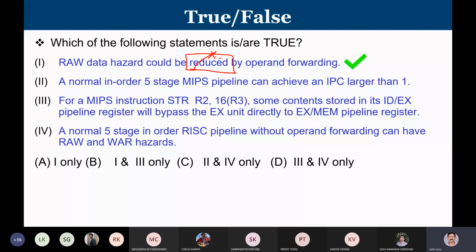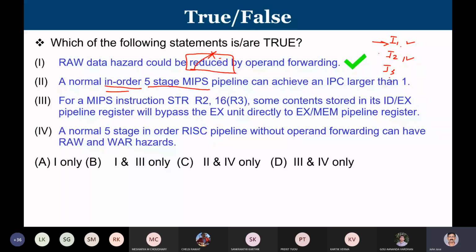Now, second question is: a normal in-order 5-stage MIPS pipeline can achieve an IPC larger than 1. So what do you mean by this? So first is a 5-stage pipeline. That is what we have discussed over the last week. And the other one is known as in-order. So in-order means when I have instructions I1, I2, I3 like that, I will execute I1, then only I'll execute I2. So if by some reason I cannot execute I1, then everything after I1 is going to be stalled. They have to wait in the pipeline.